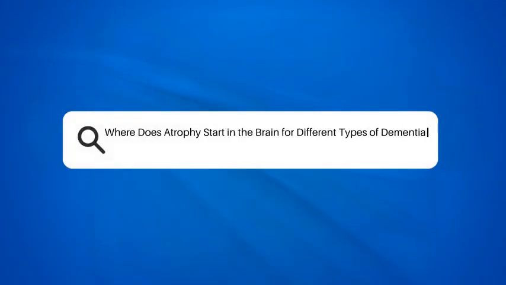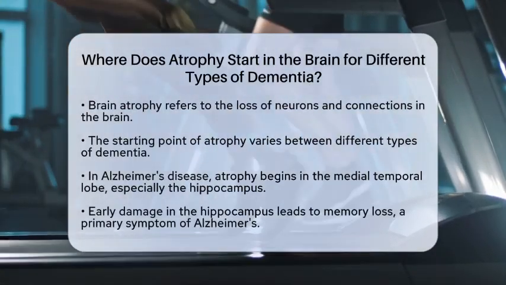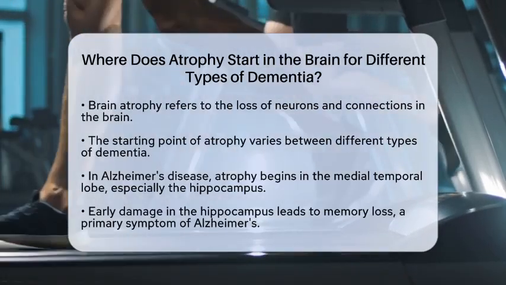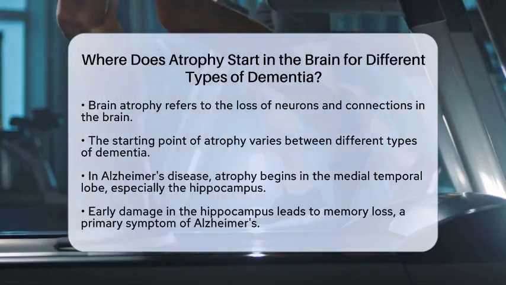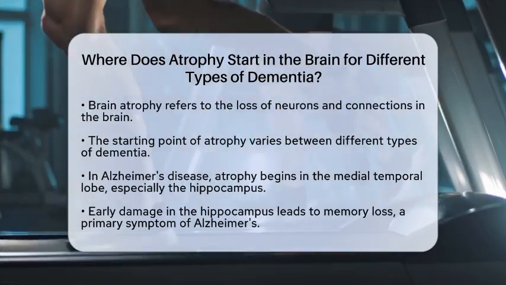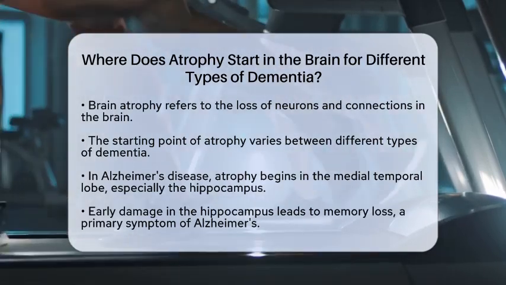Where does atrophy start in the brain for different types of dementia? Have you ever wondered where brain atrophy begins for various types of dementia? Understanding this is vital for diagnosis and treatment. Brain atrophy refers to the loss of neurons and their connections, and it starts in different regions depending on the